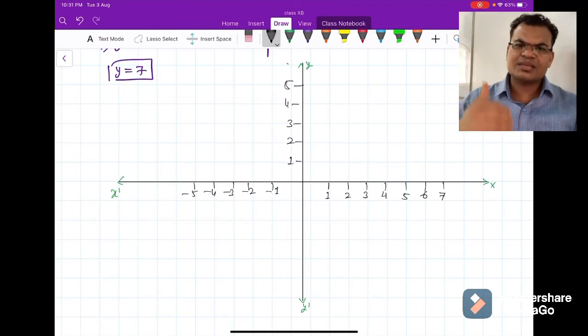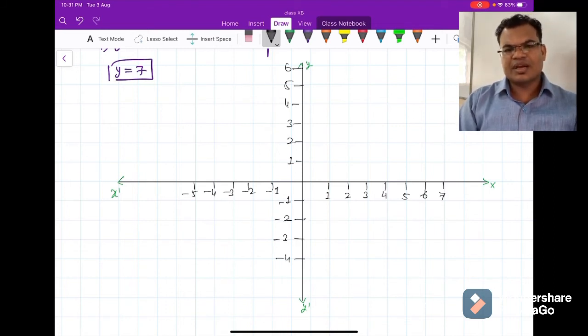Similarly, on the y-axis, positive 1, 2, 6, 7, 8. Like this I can write here 1, 2, 3, 4, 5, 6. In the negative y-axis, minus 1, minus 2, minus 3, minus 5, like this. Okay, so my graph is ready.